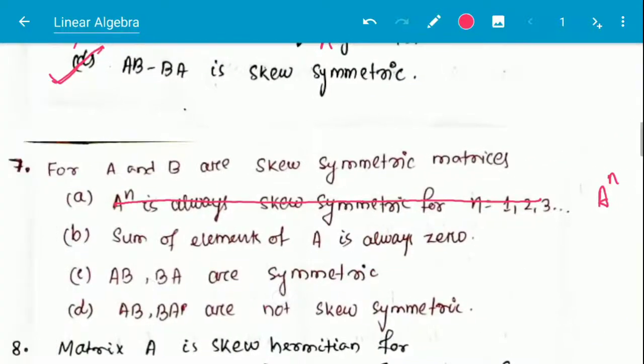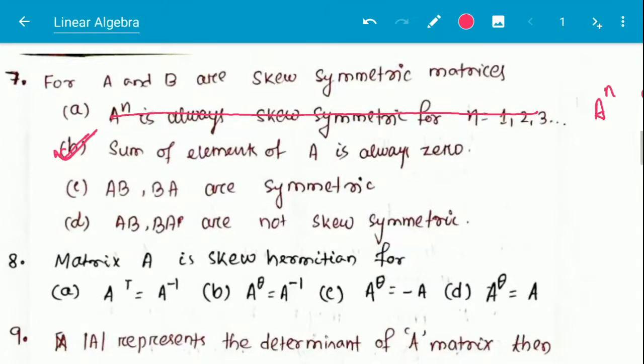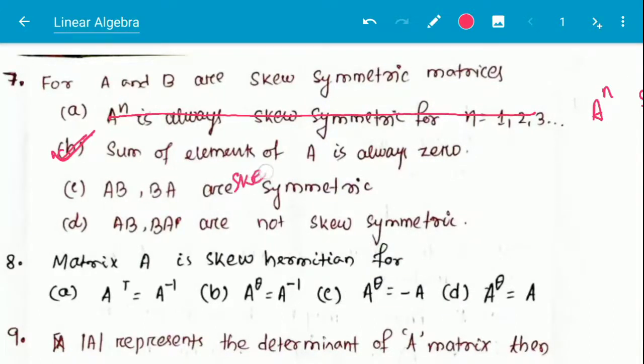So option number B, sum of elements of A is always 0. This is the correct answer. Sum of elements of a skew symmetric matrix is always 0. Option number C, AB, BA are symmetric. This is not symmetric, this is skew symmetric. AB, BA are not skew symmetric is the same thing; this is actually skew symmetric. These options are not correct.